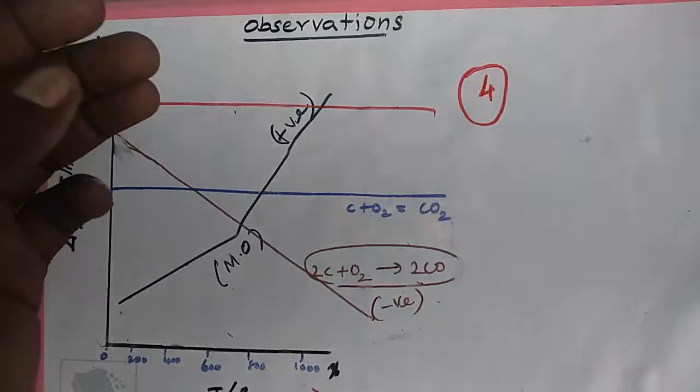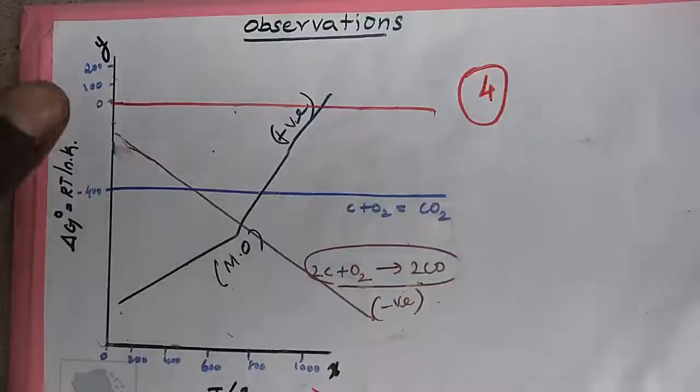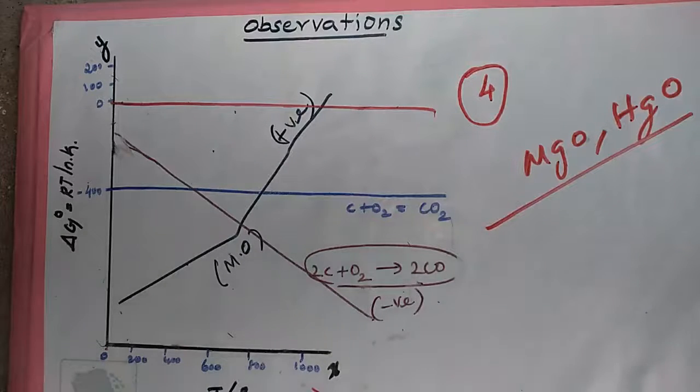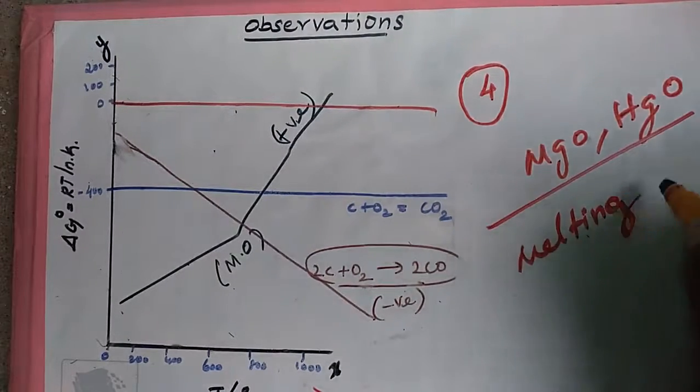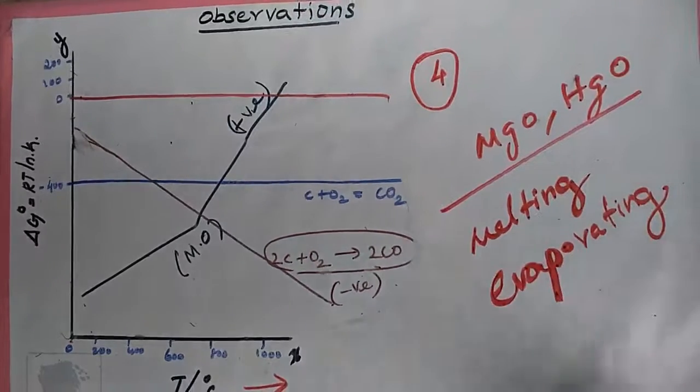Fourth point, there is a sudden change in the slope at a particular temperature for some metal oxides, MgO and HgO.